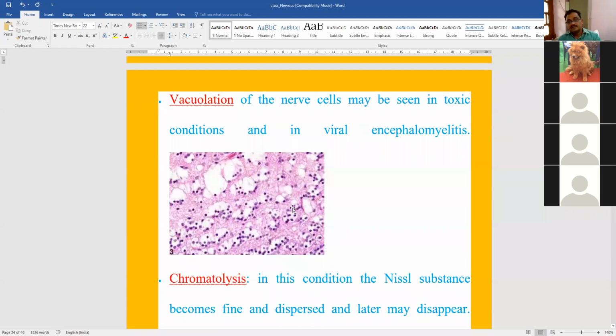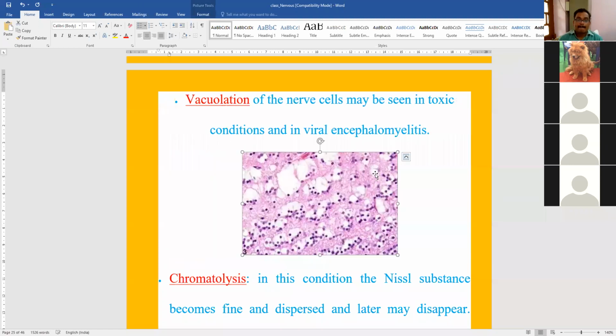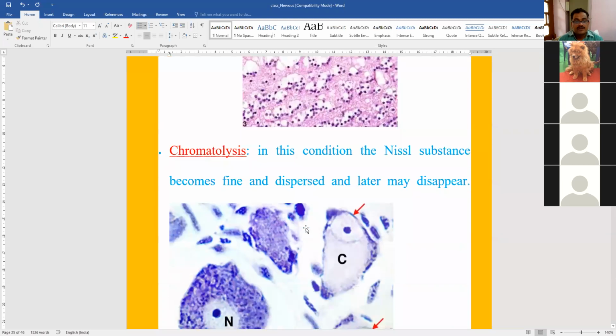So in this diagram, when you see these white spaces, these are the cross sections of the axons. These black spots are the cross sections of the axon, and surrounding the axons, you can see vacuolations. Even inside the cytoplasm of the cell body, the neuron cell body, you can see the presence of vacuolation. So vacuolation is also a reaction of neuron against any injury.